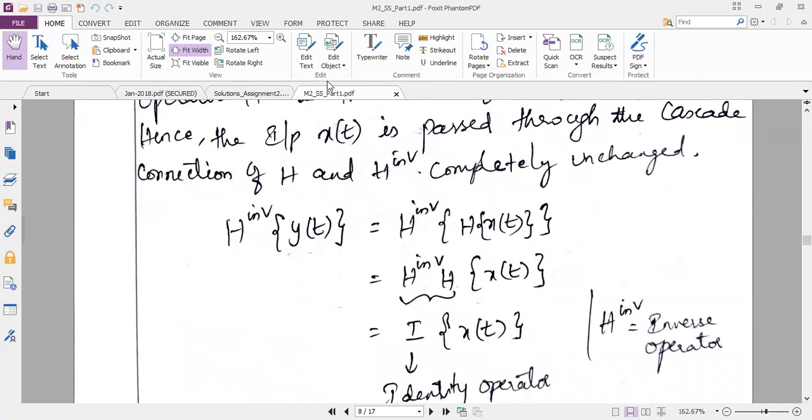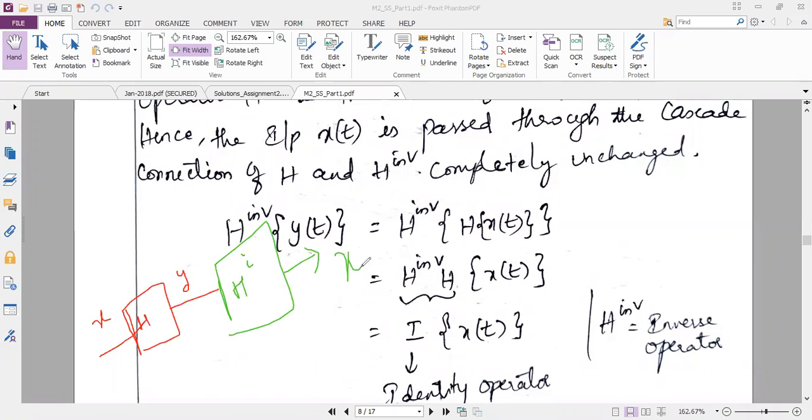So now, to write this equation, you should remember the diagram. I will draw the diagram again here. H, so here it is y output and here it is x input. I will take a different color just to represent the H inverse. So my output is x here. Now I want you to just see the block diagram and tell me, if I perform the H inverse operation for y, then how to write that in an equation?